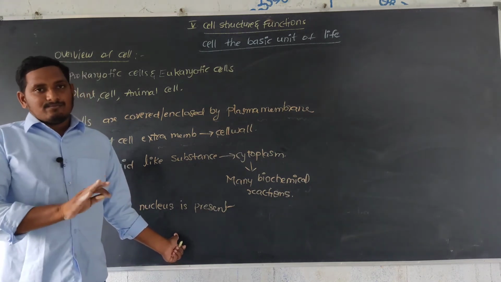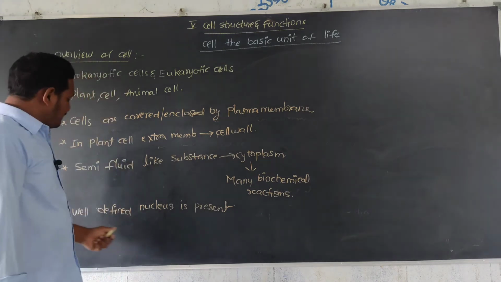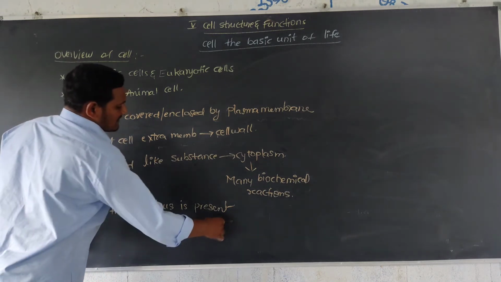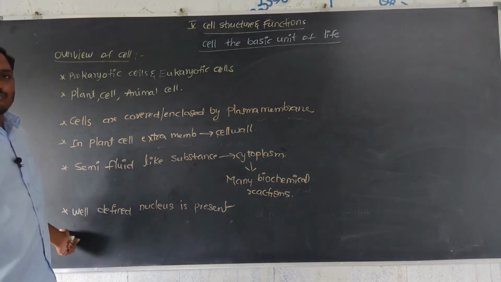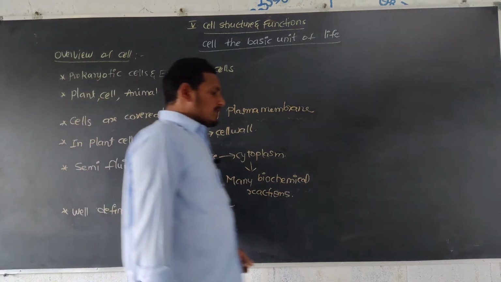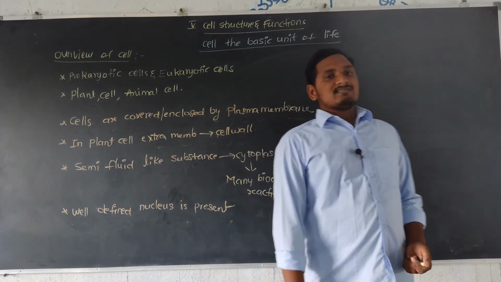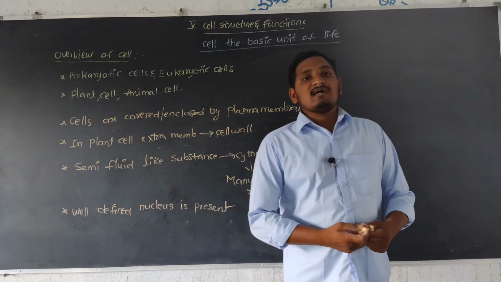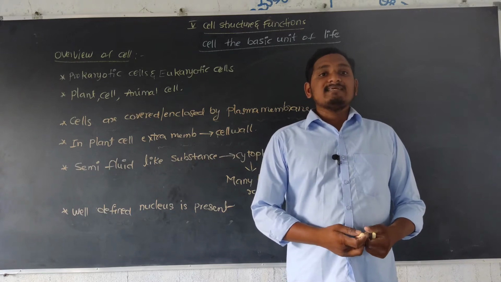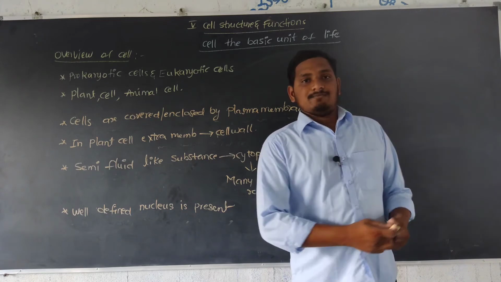What is meant by well-defined nucleus? Nucleus enclosed by nuclear membrane is a well-defined nucleus. When nucleus is not covered with nuclear membrane, that is naked genetic material.